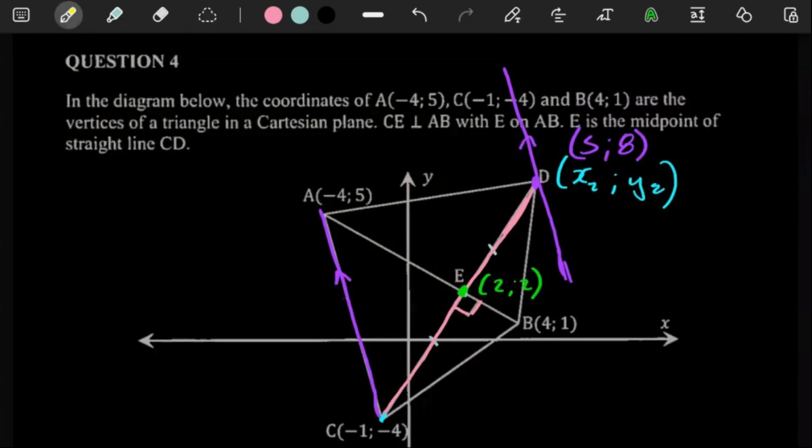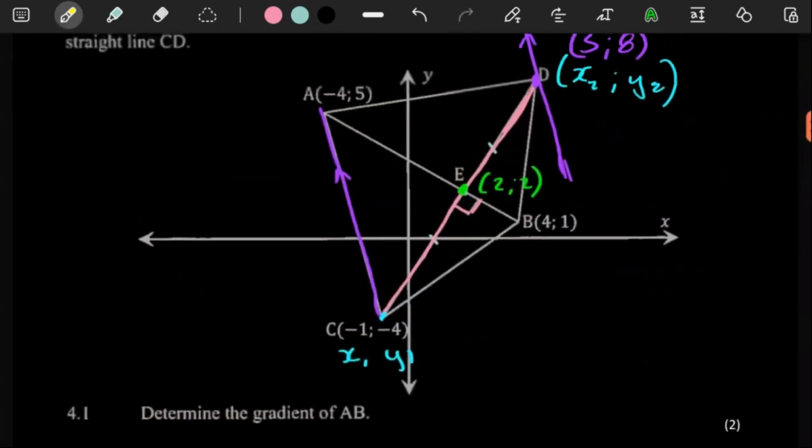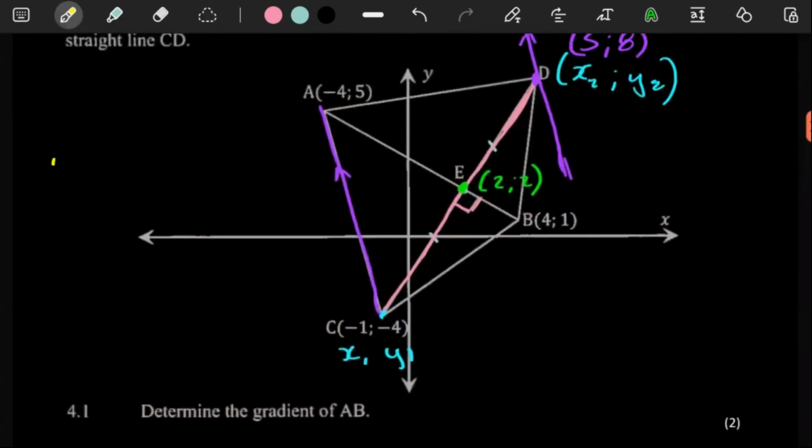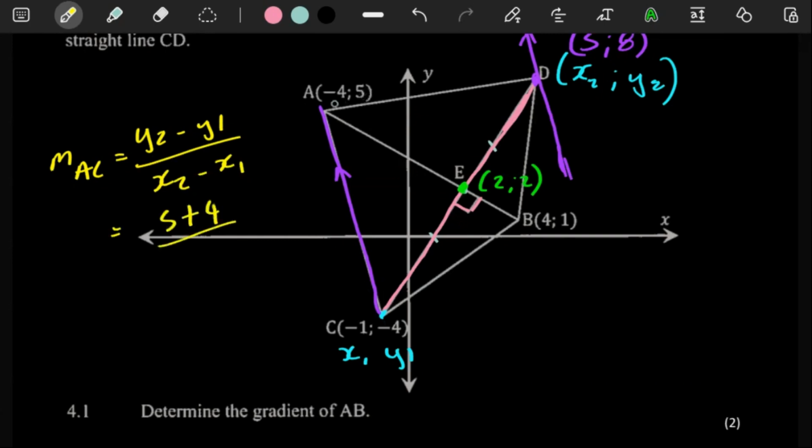So let's get the gradient of AC. Getting the gradient of AC, let me just write it here. The gradient of AC, we know that it would be y2 minus y1 over x2 minus x1. Here you can just say 5 minus -4. So you'd actually need to plus 4, and then -4 minus 1. So it's going to be -4, and you have to plus the 1 there.